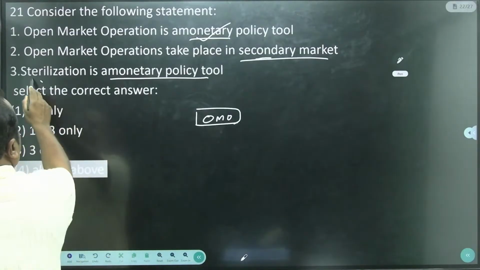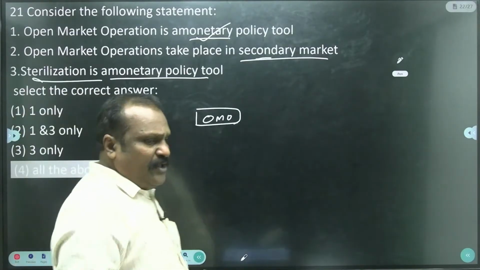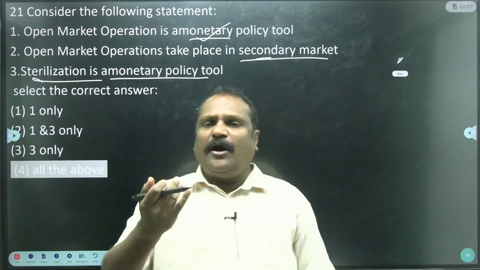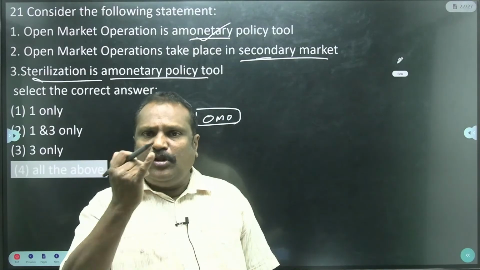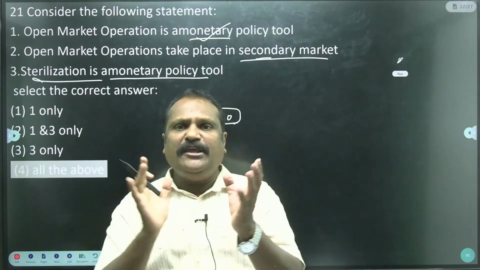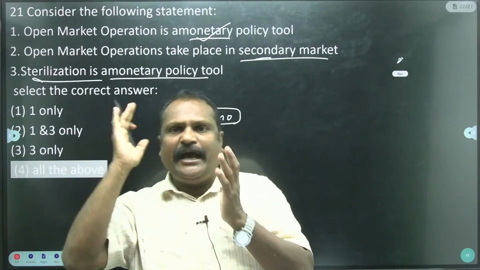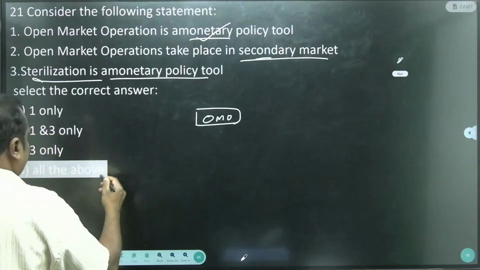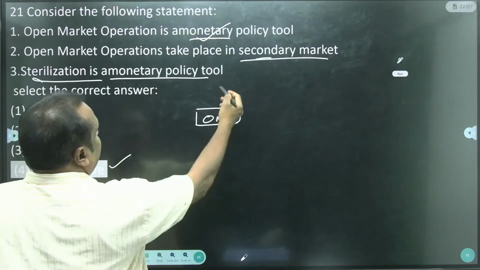And also sterilization is a monetary policy. To control the money flow is a part of the monetary policy. Sterilization means controlling the money flow to get the desirable inflation in the market. So that is all about the answer.